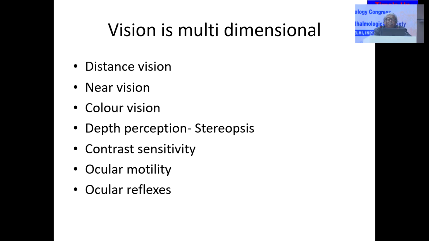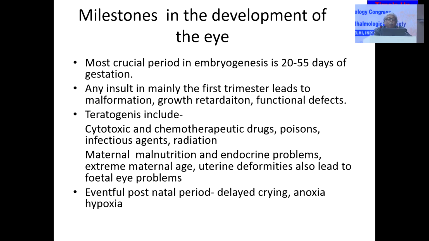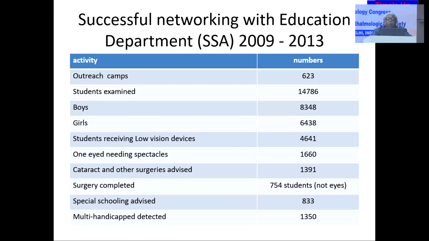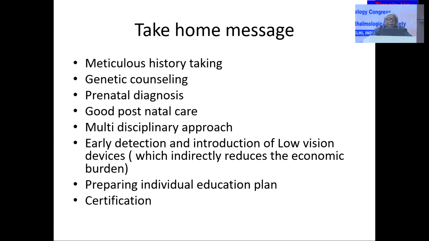And vision is multifactorial and multidimensional: distance vision, near vision, color vision, stereopsis, contrast sensitivity, ocular motility and ocular reflexes. You all know these things, and these are the milestones of development of the eye. Also, successful networking with the education department is the first and foremost thing in our visual disability management.